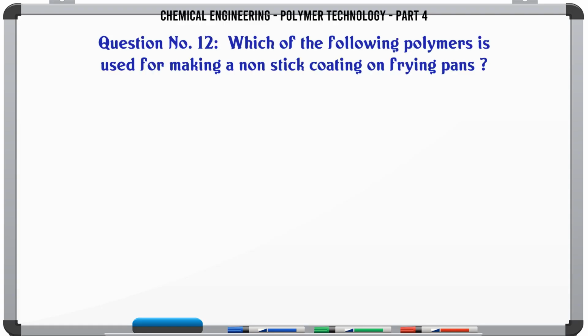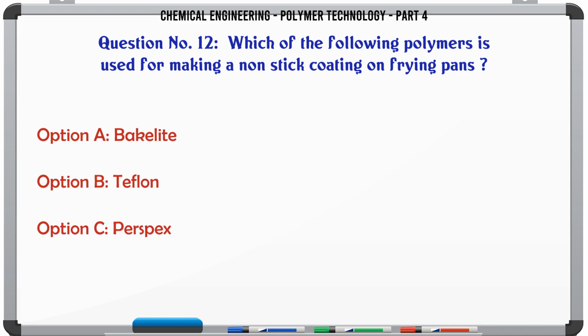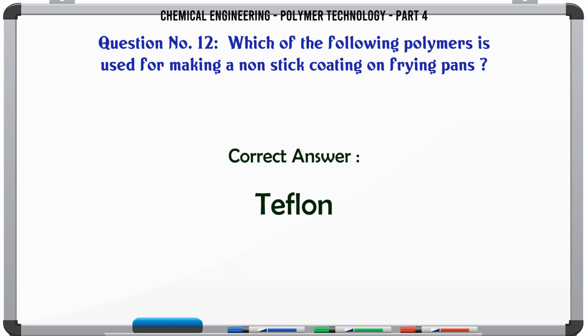Which of the following polymers is used for making a non-stick coating on frying pans? A. Bakelite, B. Teflon, C. Perspex, D. PVC. The correct answer is Teflon.